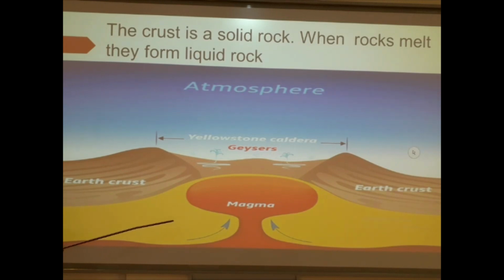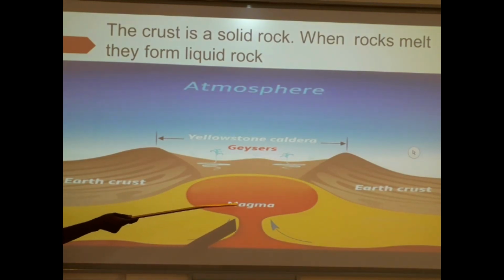I'll repeat myself. The surface of the earth is made of layers of rocks, solid rock in fact, and they are referred to as the crust. Deep inside the earth is very hot. So in this process, some rocks are melted down and they become liquid. This liquid rock is always very hot, and so these liquid rocks are referred to as magma.